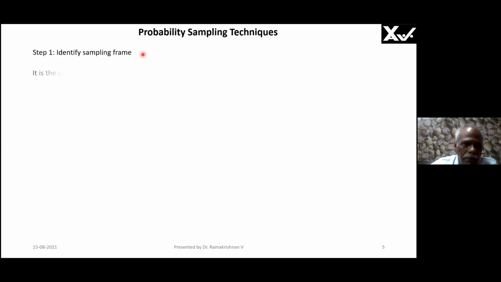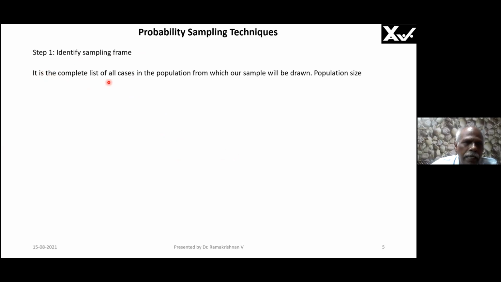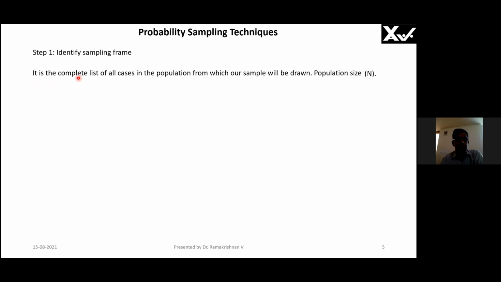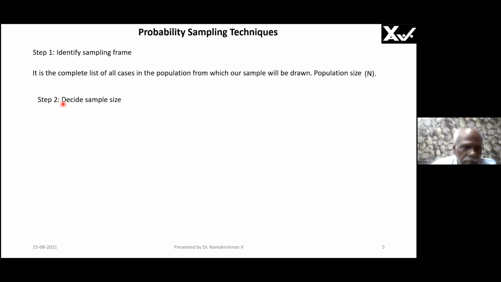Now, identify the sampling frame. It is a complete list of all the cases in the population from which our sample will be drawn. That is called population size. The notation is capital N. Clear? Very clear? Yes, sir. Very good.